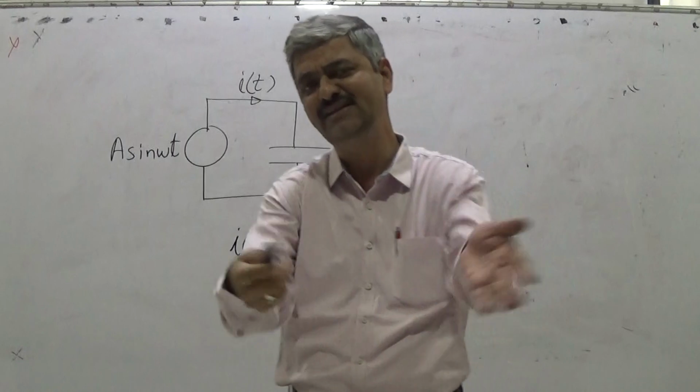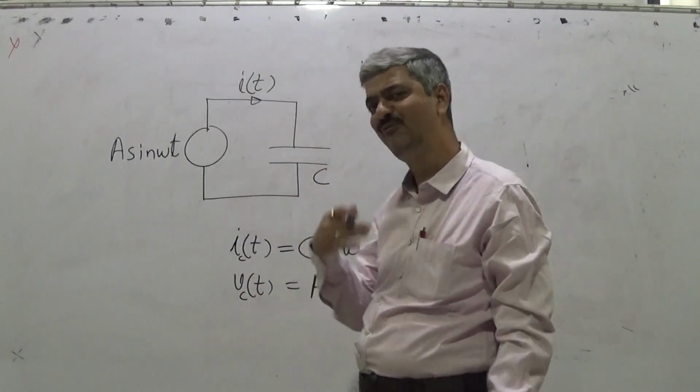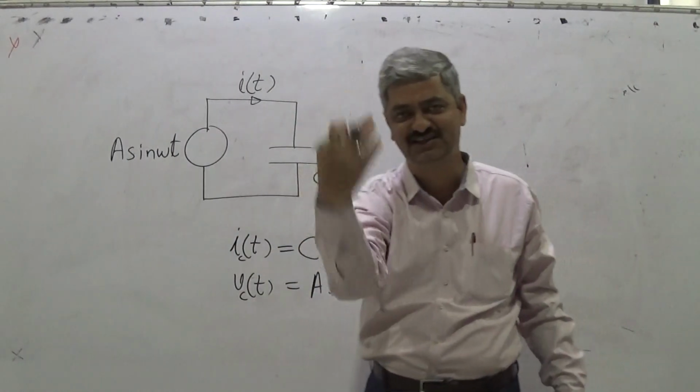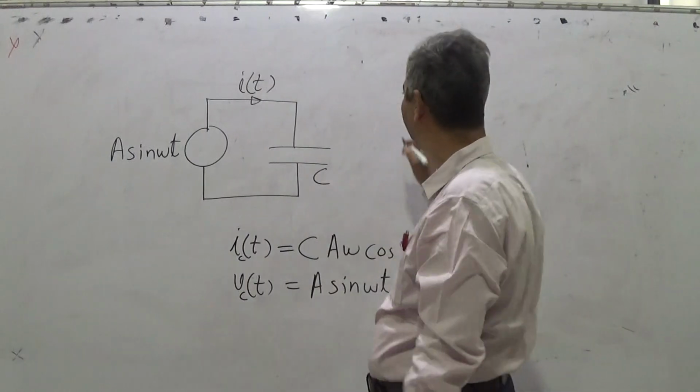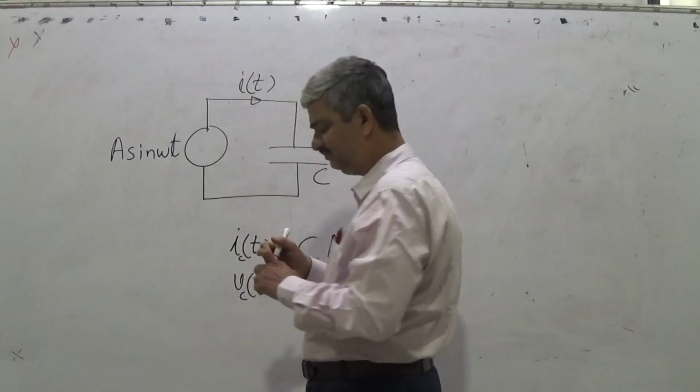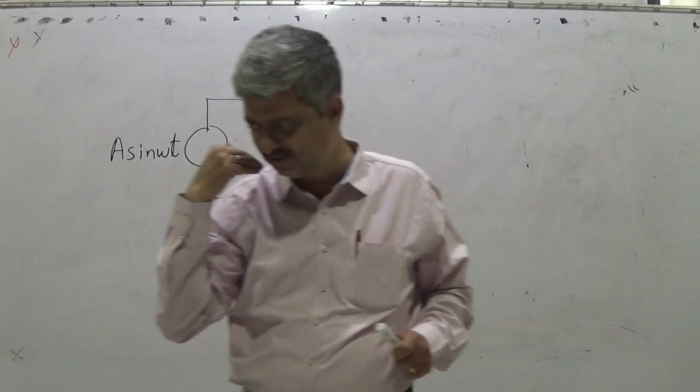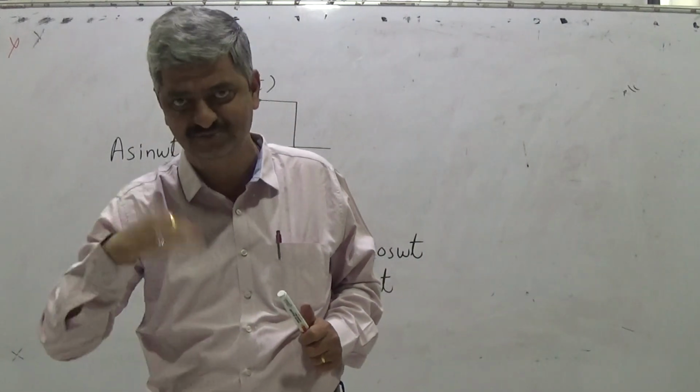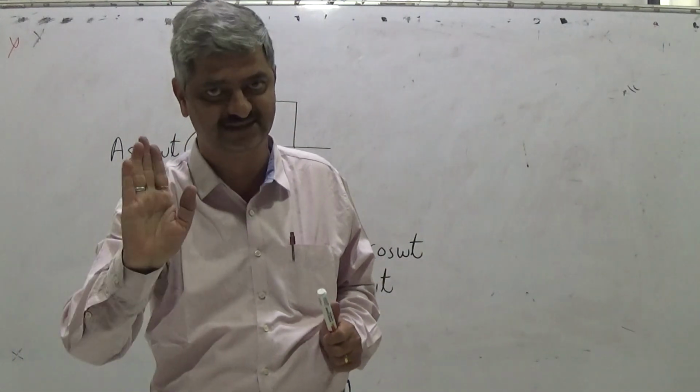Then find the ratio. I am sure that you have not heard this term at all. What do we want? Trying to find something like a resistor for a capacitor.